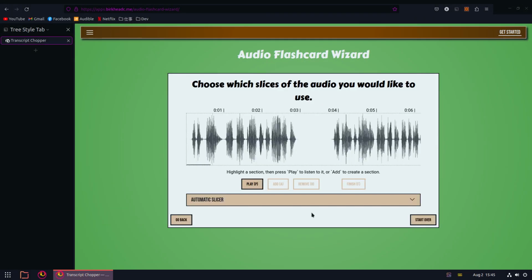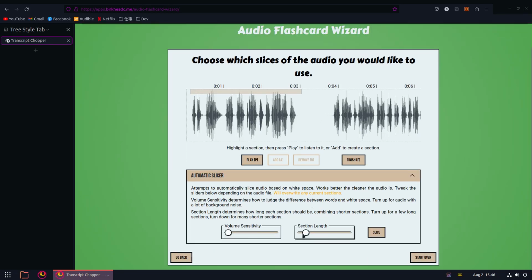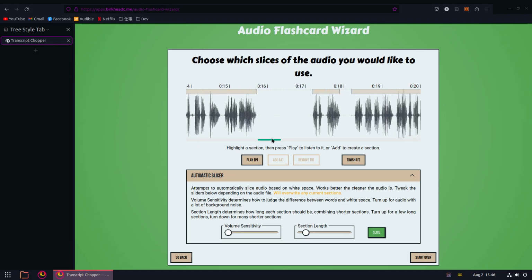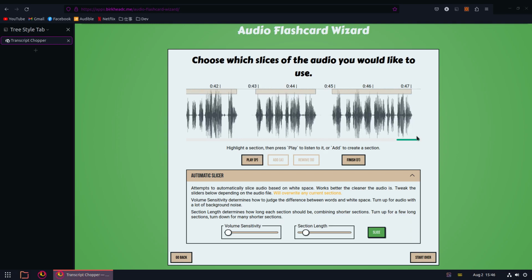Next, we need to select which portions of the audio we want to include. We can do that manually by clicking and dragging to make sections like this, or we can use the automatic slicer, which will attempt to create sections automatically based on pauses in the audio. This widget hasn't been tested thoroughly yet. It works well for very clean audio like audiobooks, but might not work if there's a lot of background noise or static.